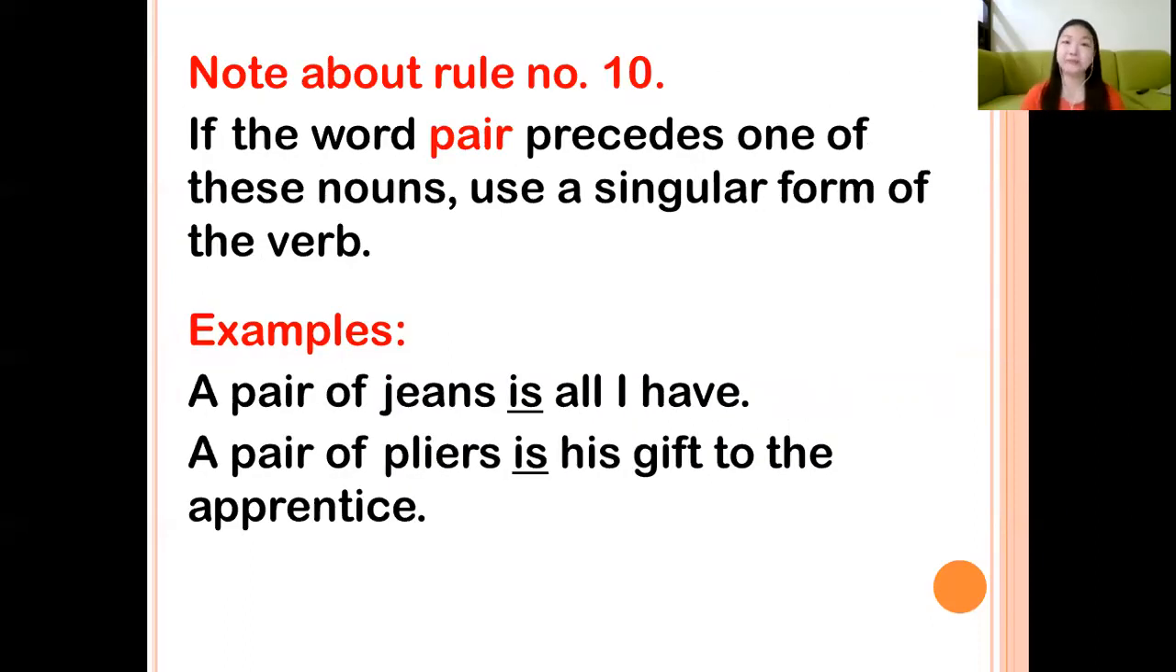Okay, if the word pair precedes one of these nouns, use a singular form of the verb. For example, a pair of jeans is all. So we use the word pair, therefore, we must use a singular form of the verb. For example, a pair of flyers is his gift to the princess. Okay, so those are the 10 basic rules of subject-verb agreement.